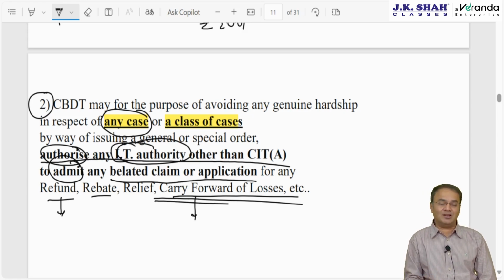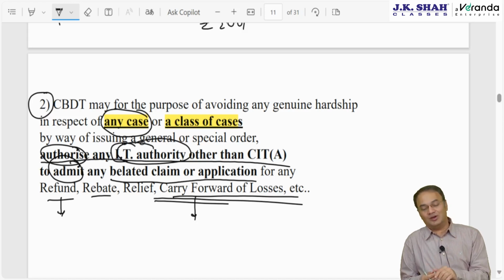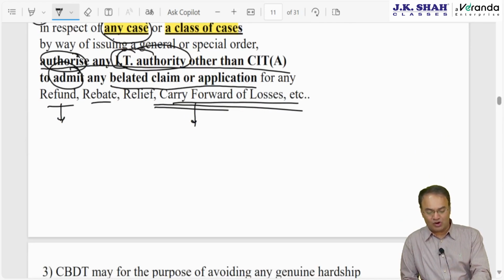Most people end up giving health reasons. Health reasons are generally not accepted. You need to have some strong reason. Okay, that you were behind bars for 6 months. That's why you could not file the IT return.